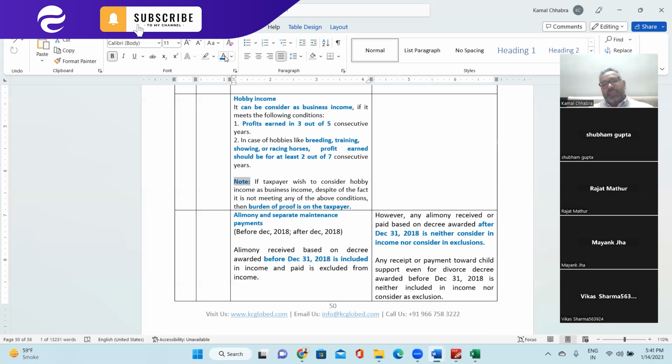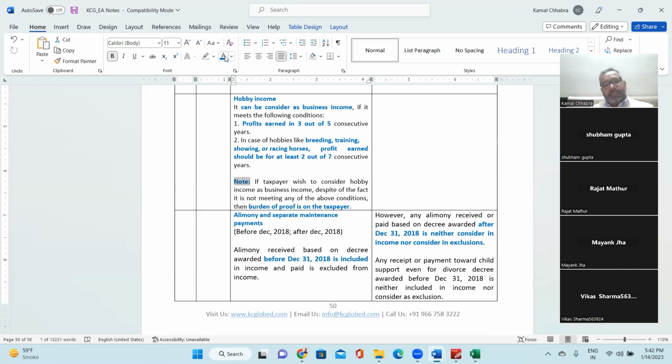Hobby income can be considered business income if it meets the following conditions. First, profit is earned in 3 out of 5 consecutive years. So in the previous 5 years, in at least 3 years, you have earned a profit. Second, in the case of hobbies like breeding, training, showing, and racing horses, profit earned should be in at least 2 out of 7 consecutive years.